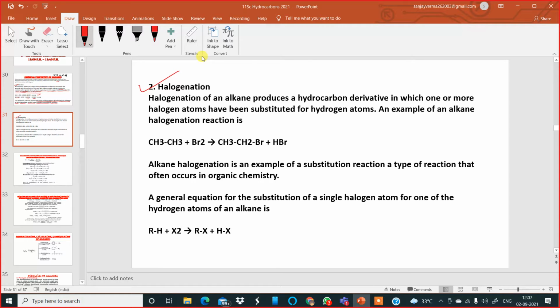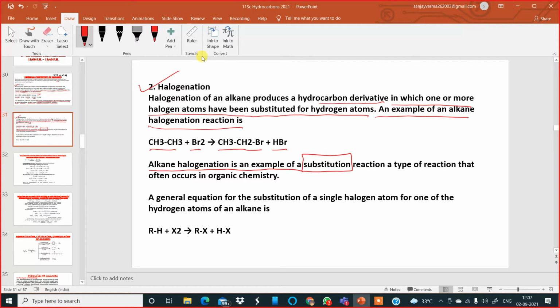Halogenation is a reaction by using a halogen, chlorine, bromine or iodine. Halogenation of an alkane produces a hydrocarbon derivative, haloalkane, in which one or more halogen atoms have been substituted for hydrogen atoms. An example of alkane halogenation is given over here: ethane plus bromine forms bromoethane plus HBr. Alkane halogenation is an example of a substitution reaction.